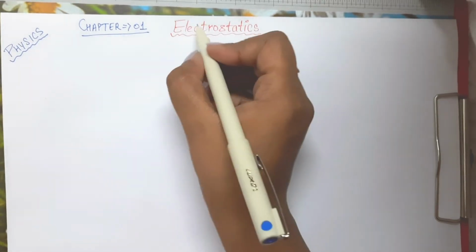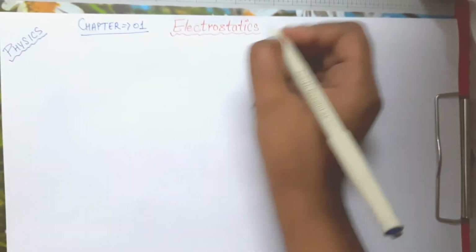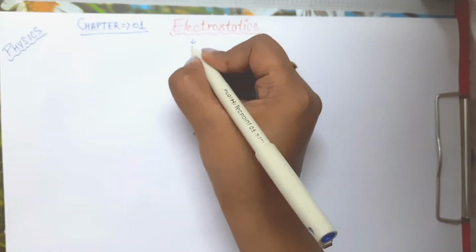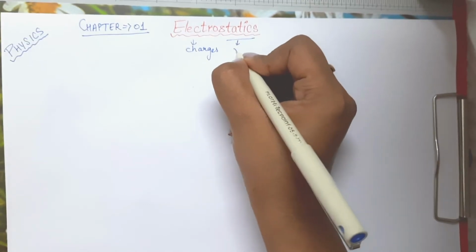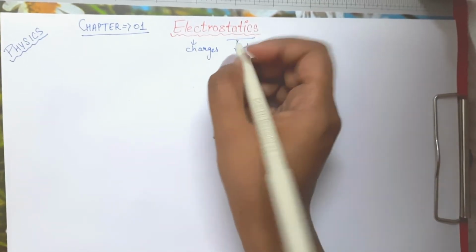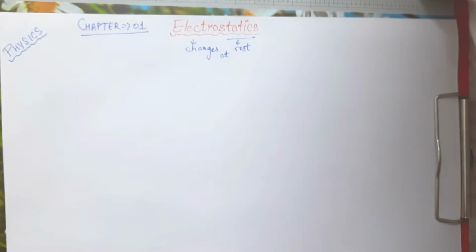So today we are going to start the first chapter of physics of class 12th, and the name of the chapter is electrostatics. As the name of the chapter suggests, electro means charges, it simply denotes charges, and static means rest. So basically we are going to study charges at rest.